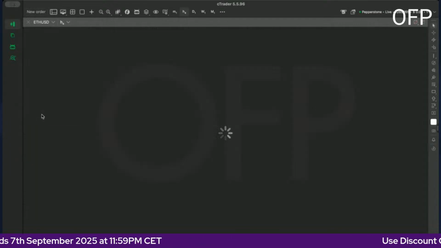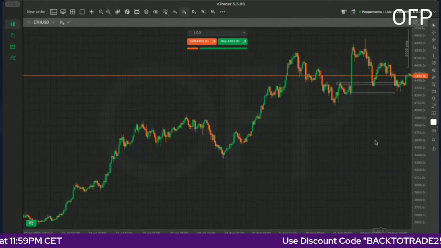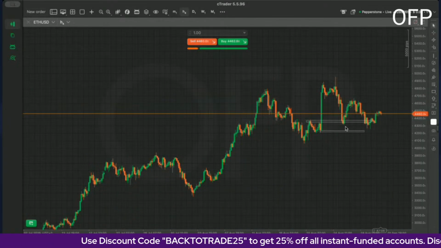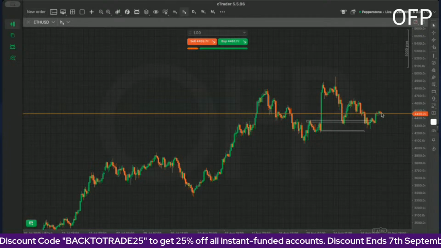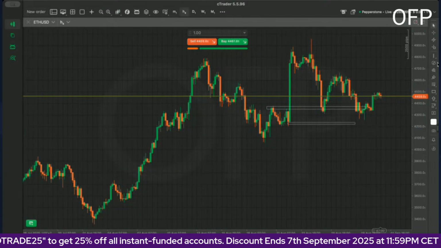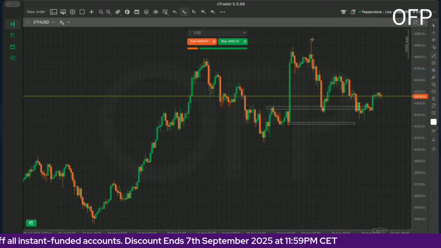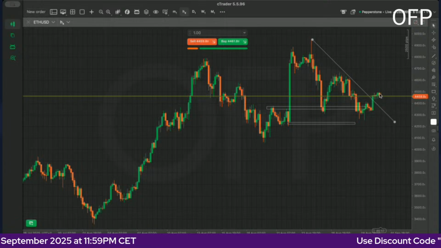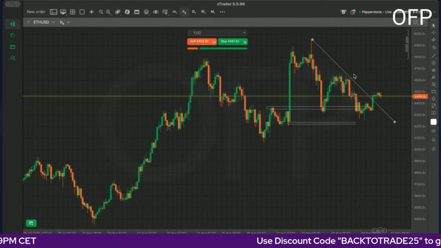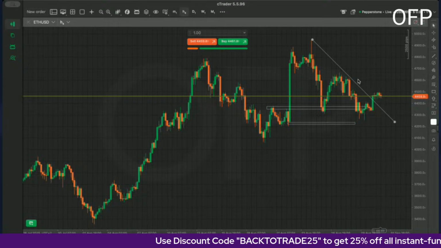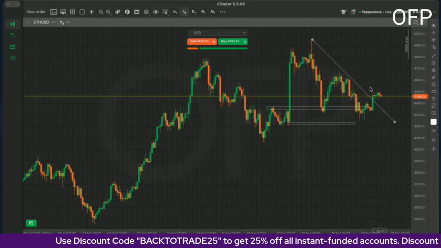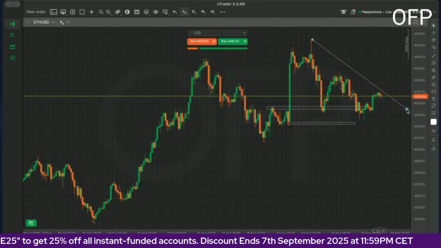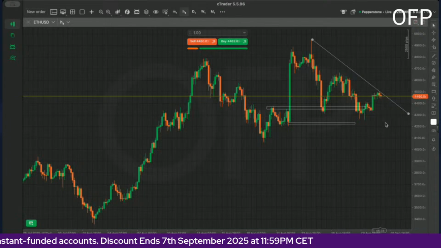Then let's look at Ethereum. Ethereum came all the way down twice. I don't even know if we could call this a double bottom, but overall, it already seems like we are making a downward trend with Ethereum right here. The trend line has been broken, but I think this is more like a fake out trend line because it's not really defined whatsoever. So I do think the same scenario will happen with Ethereum, where we might actually be bouncing off here and then pushing all the way down.